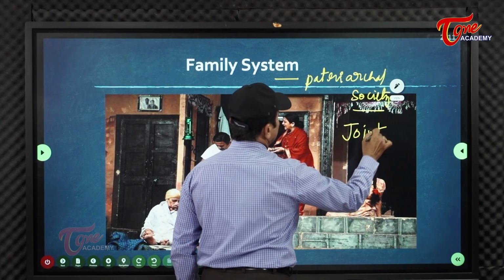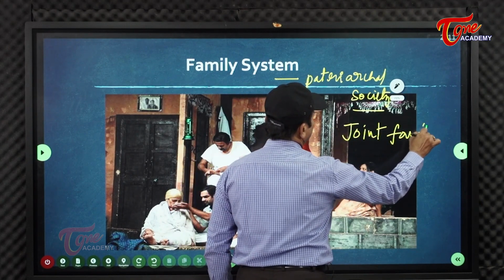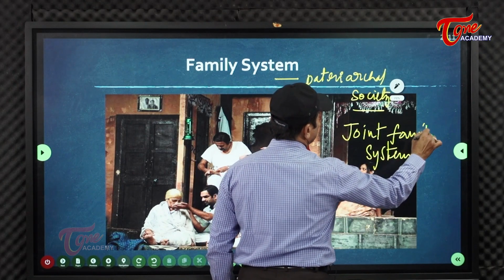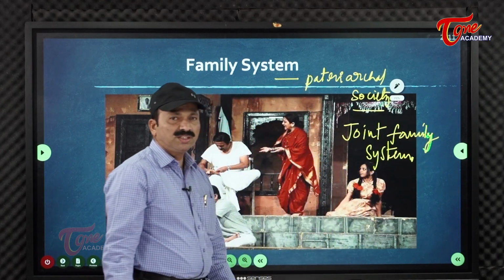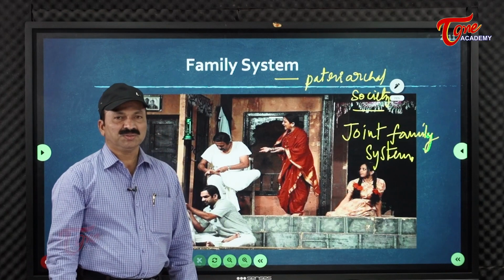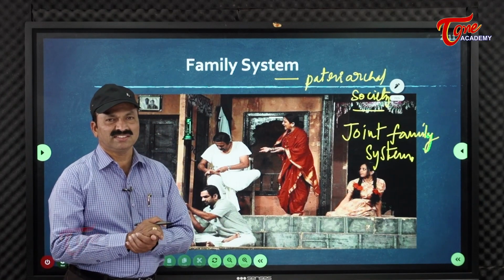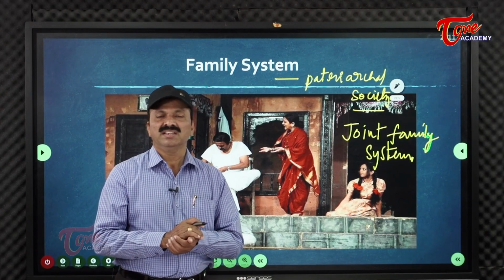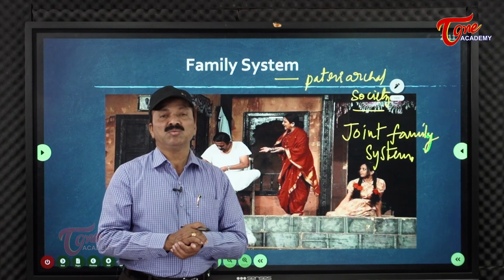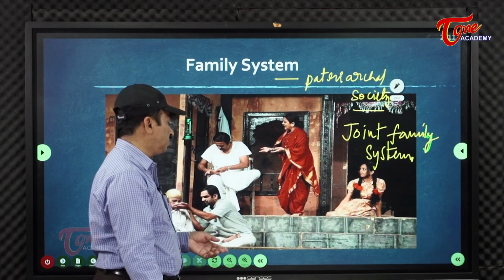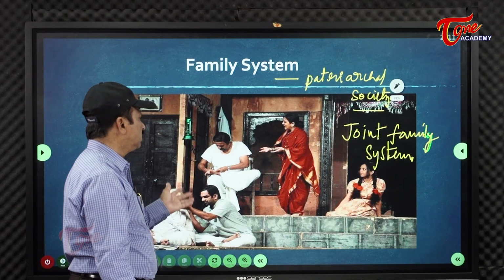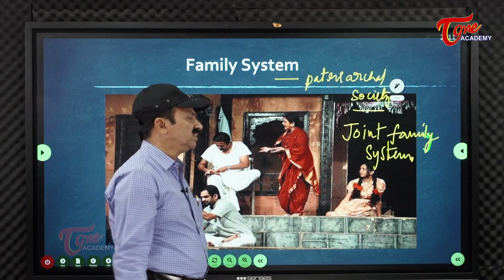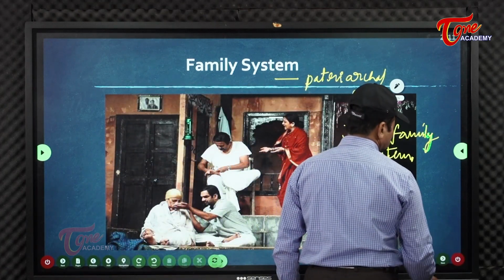The joint family system also continued in the society. Today we are seeing mostly individual families. Joint families also exist, but only a few; we are not seeing many joint families today. But during that time, almost all families were joint families. Grandmother, grandfather, sons, mother: different people used to live together, and that system continued like that. Got idea?